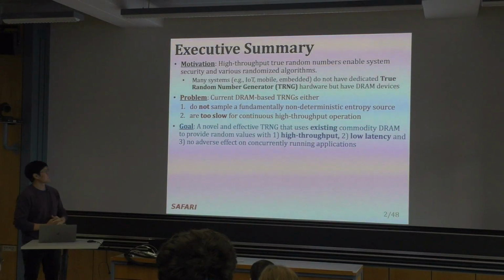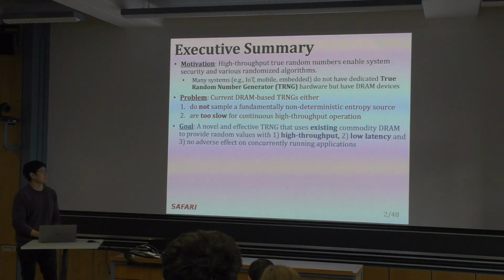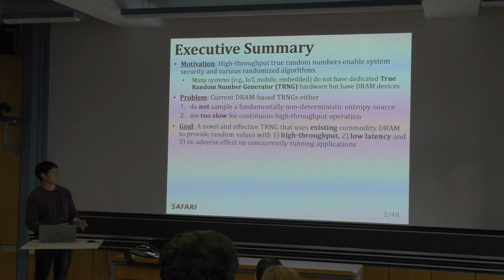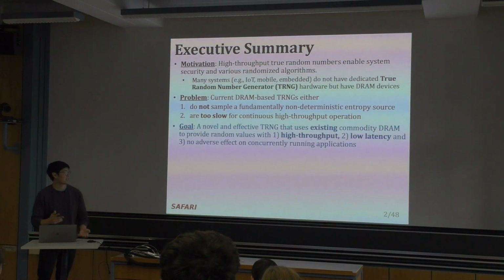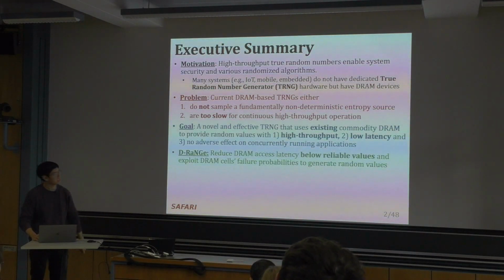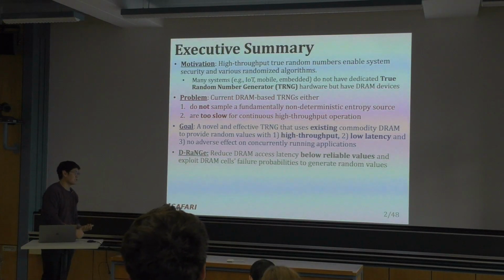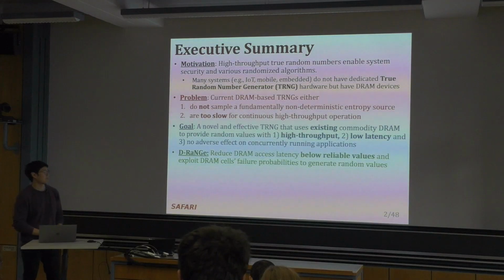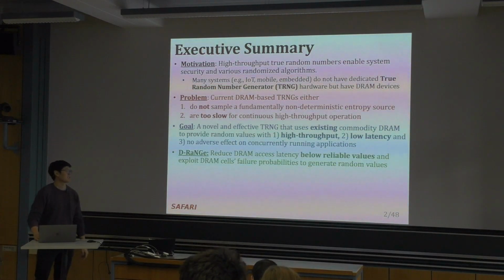or are too slow. And the goal of this work is to provide a novel and effective TRNG that uses existing commodity DRAM devices without modification to provide true random numbers with high throughput, low latency, and no adverse effects on concurrently running applications. So we propose D-RaNGe, which is a mechanism that reduces DRAM access latency below reliable values, and we exploit the DRAM cell's failure probability to generate random values.